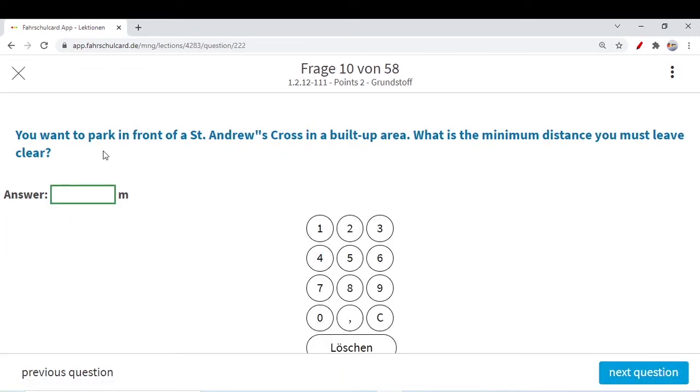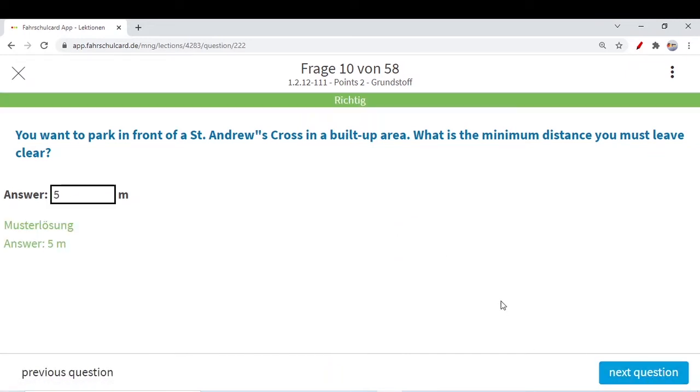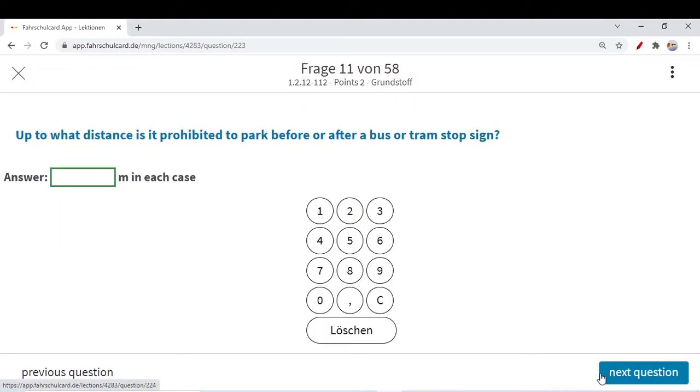Let's go to the next question. You want to park in front of St. Andreas cross in a build-up area. So if you are inside build-up areas, the minimum distance before St. Andreas cross, if you want to park your car, is 5 meter. Outside build-up areas, St. Andreas cross, if you want to park, 50 meter. Before zebra crossing, 5 meter. We are revising it together. If you want, you can note it down somewhere so that you can remember it.